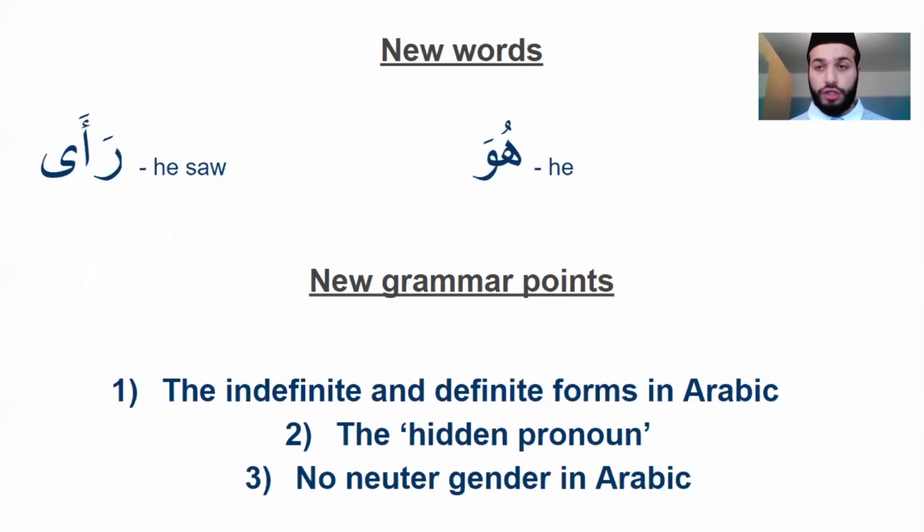New words today are just two. We have huwa and we have ra'a. Huwa meaning "he", and ra'a, a verb meaning "he saw". And our new grammar points today, this is the main crux of the lesson today. My approach involves the minimal amount of grammar, because I focus on the translation and the language primarily, but some grammar is in every language absolutely necessary, not least the Quran and not least the Arabic language.